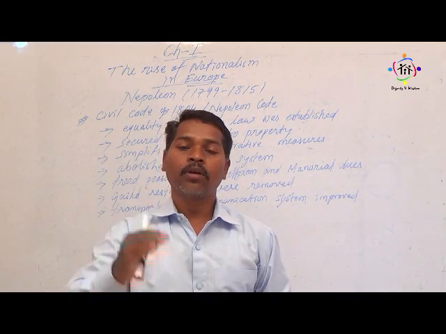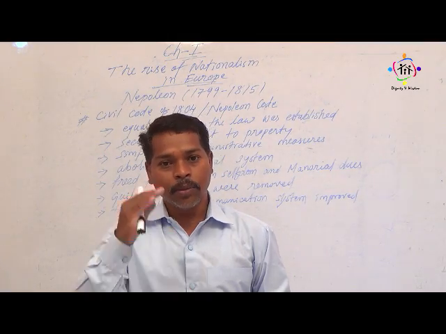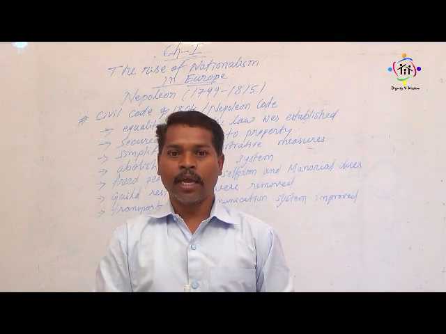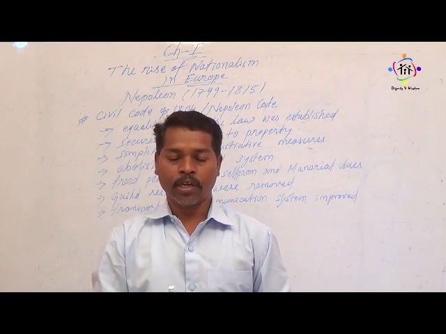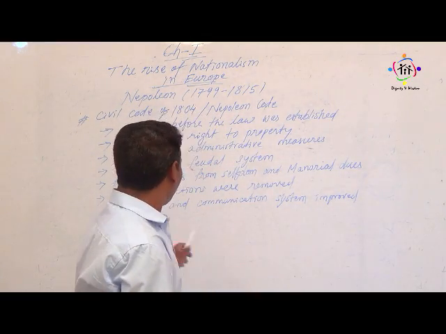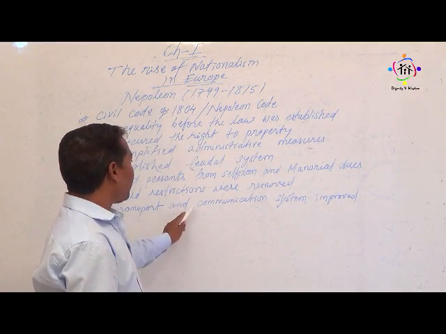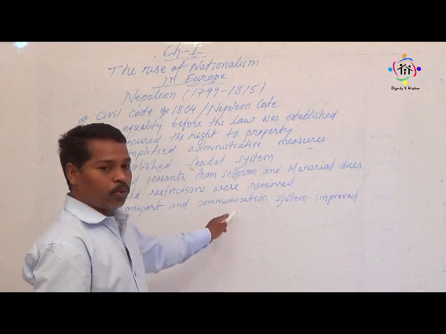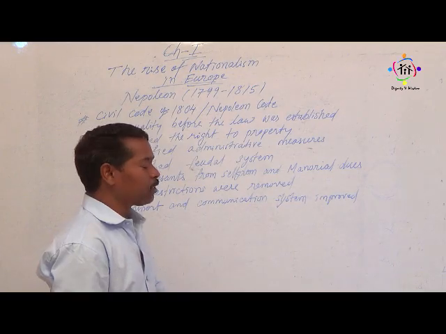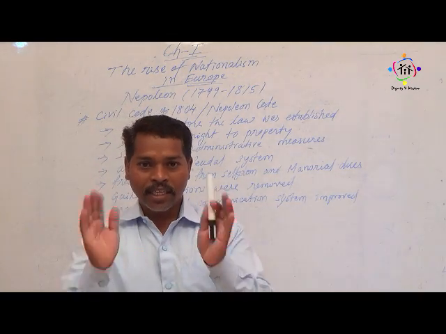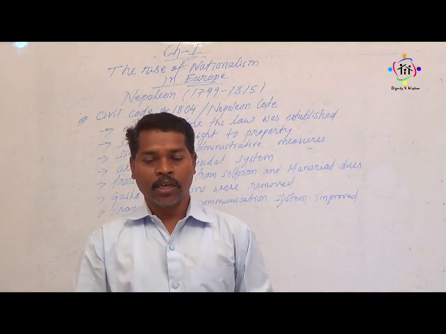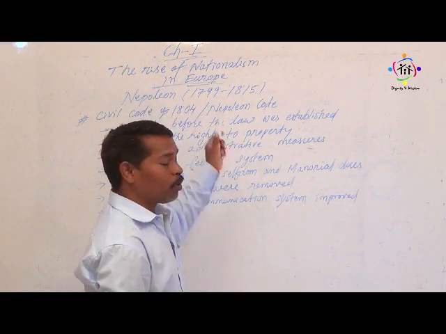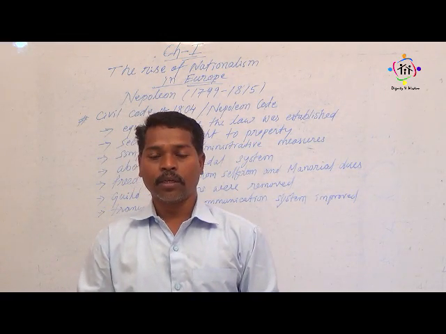It is related to trade and manufacturing. Remember that. Next, the transport and communication systems were improved. I think this point is clear to you. These are some of the codes, taken as major steps while Napoleon was ruling the country.